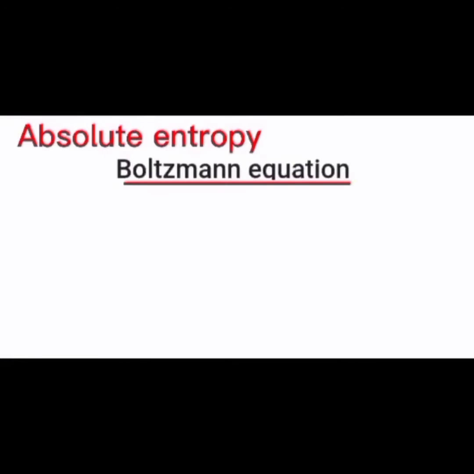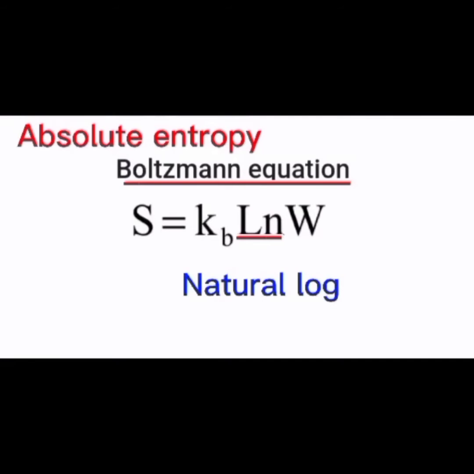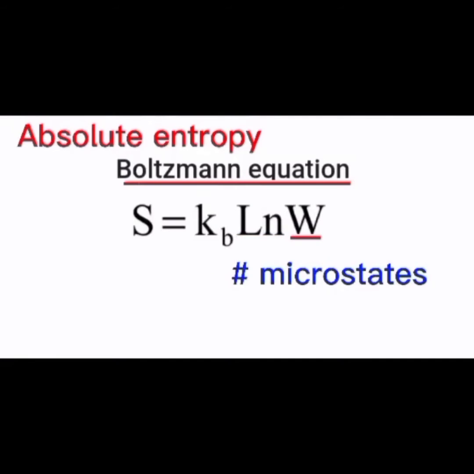This is a necessary consequence of the Boltzmann equation, S equals k sub B times ln of W, where S is the entropy, k sub B is the Boltzmann constant, which is 1.38 times 10 to the power of negative 23, ln is the natural logarithm, and W is the number of microstates.